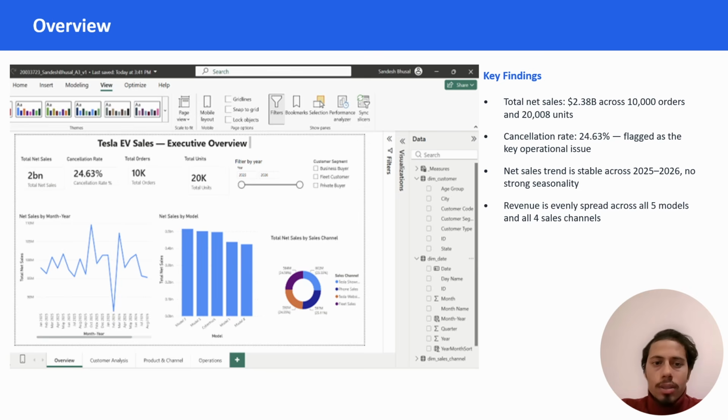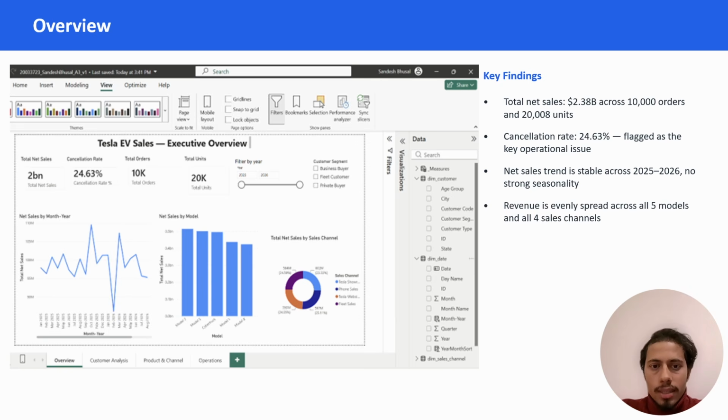And this line chart shows net sales by month from the start of 2025 to 2026, and there is no strong seasonality across the full 2 years. It is flat with some month to month noise, but no strong seasonal patterns and no long-term growth or decline.